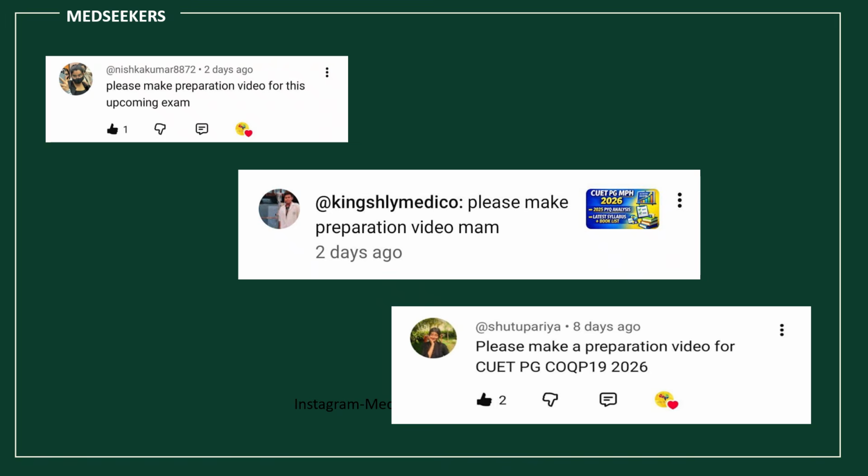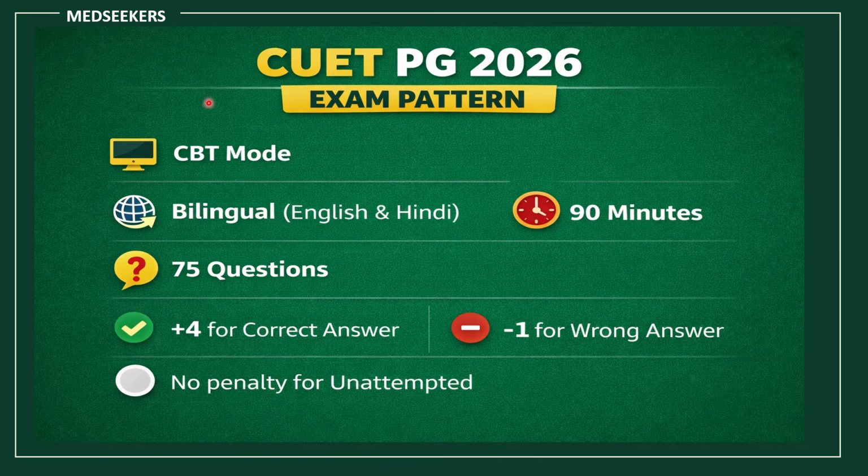I have covered all the details regarding CUET MPH preparation, mainly regarding PYQ analysis also, which will be really helpful for your preparation. So the first step is to understand the 2026 exam pattern. Many students ignore this step and lose marks. The exam will be conducted in computer based mode. It's a bilingual question paper, English and Hindi.